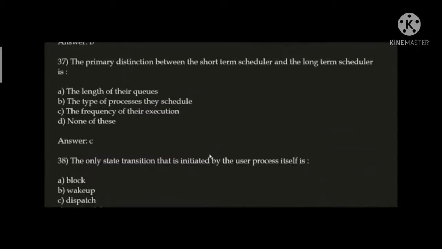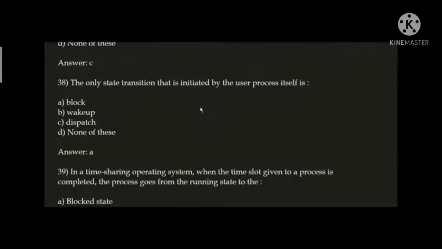Next question. The primary distinction between the short-term scheduler and the long-term scheduler is, here the correct answer is option C, the frequency of their execution. So the primary distinction between the short-term scheduler and the long-term scheduler is the frequency of their execution. Next question. The only state transition that is initiated by the user process itself is block. Option A is correct regarding this. Option A is correct here.